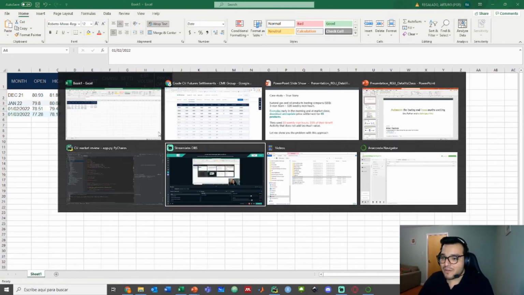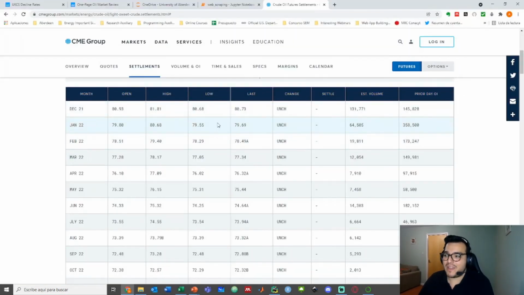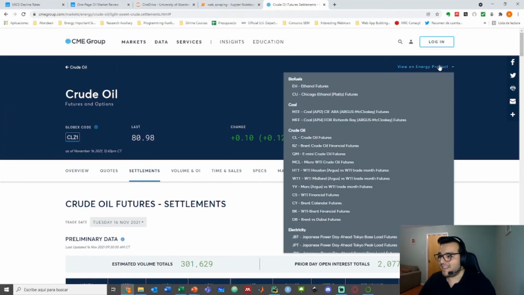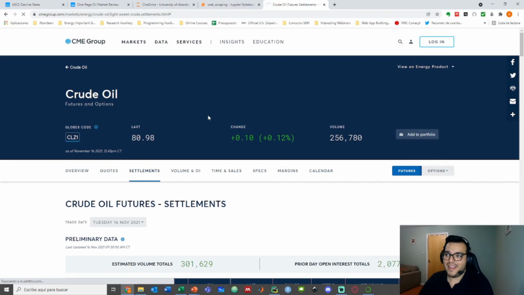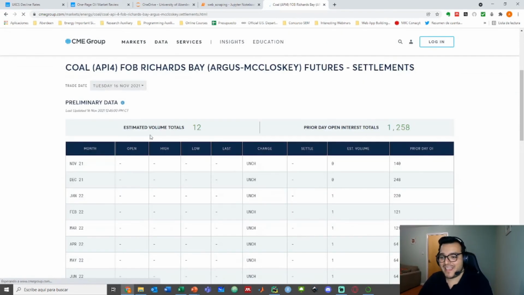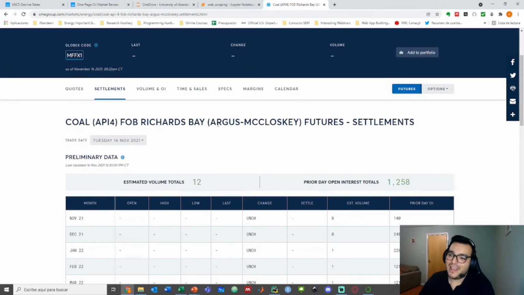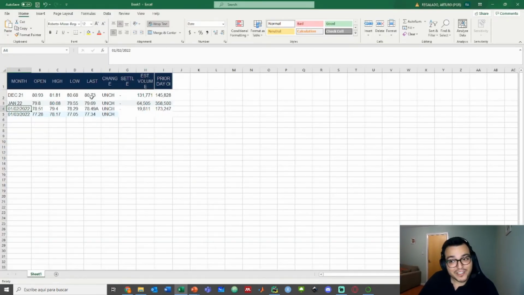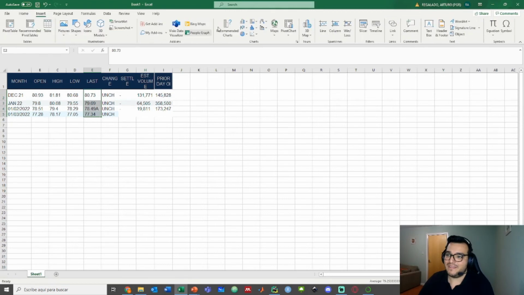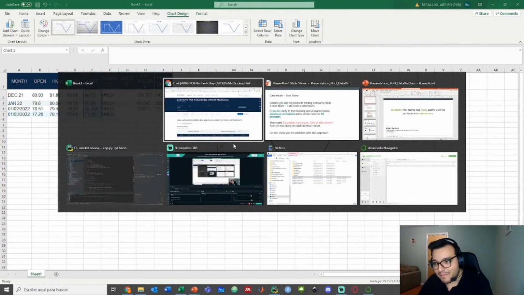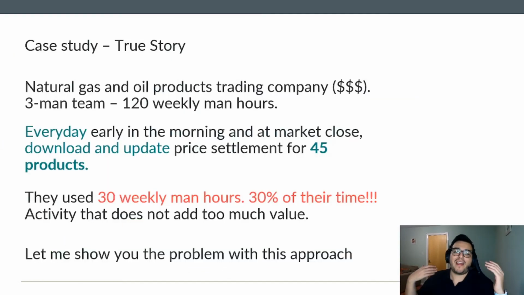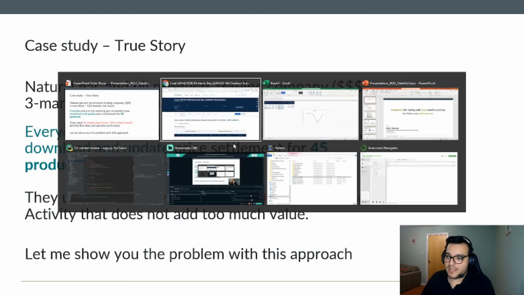Okay, and that's not the worst part. The worst part is that once you were ready with one product, in this case crude oil, you will need to change product and maybe go to coal, right? And they will need to go to coal and do the exact same thing. Get this table, get the chart, put this in. And once they have this, they now have to do the line plot and style the line plot, and so on and so forth. You can see how this takes a lot of time, and it's just boring, and nobody cares about how you did it. They just want to see this. At the end of the day, the end product was this.